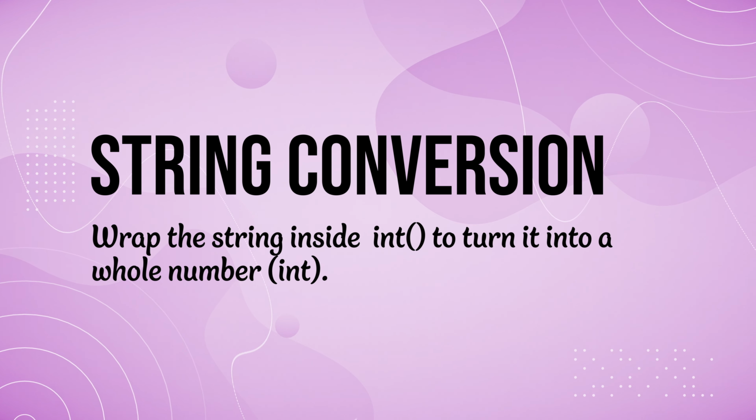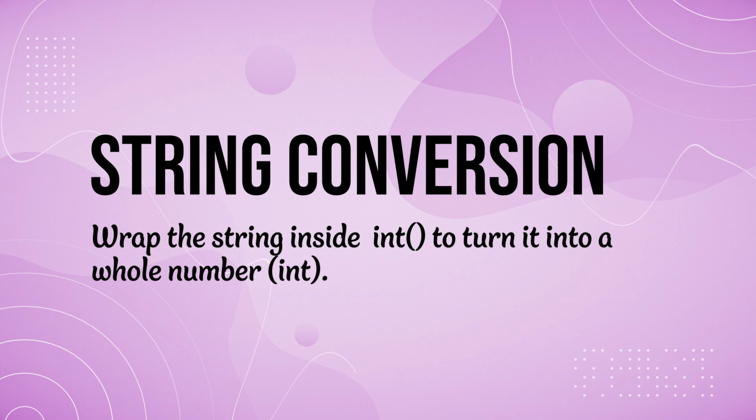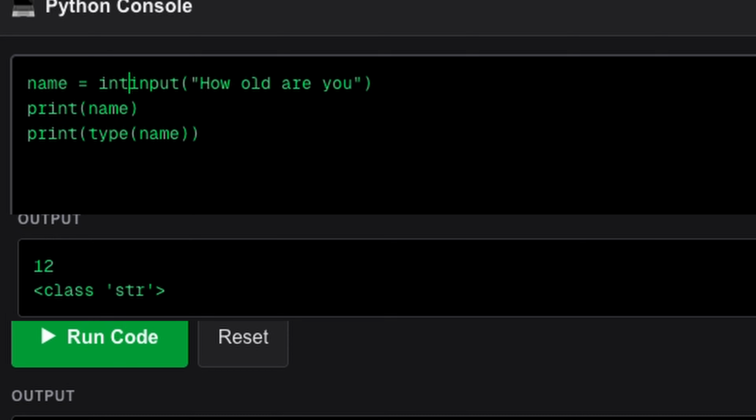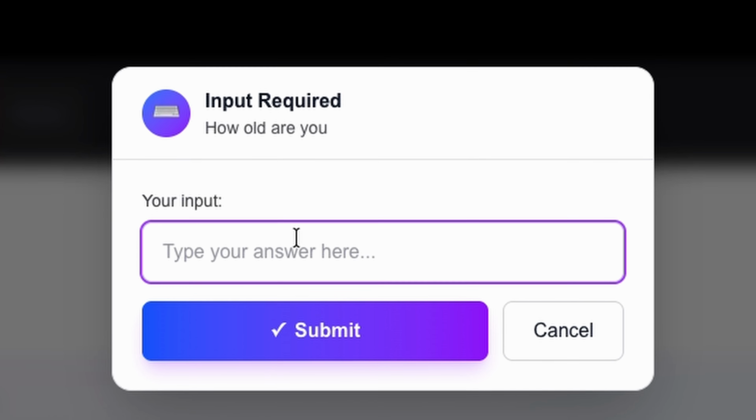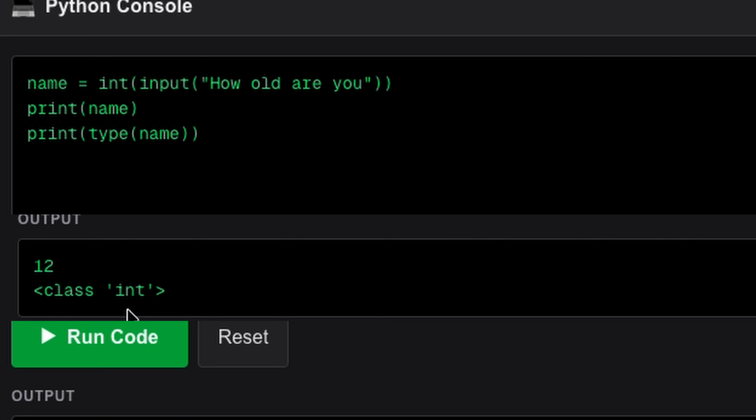Now to convert this to an integer, what do we do? We use int. To do that, all we need to do is to say name equals int input, and we add another closing bracket. Now, if we ask how old are you, if we say 12, the data becomes an integer.